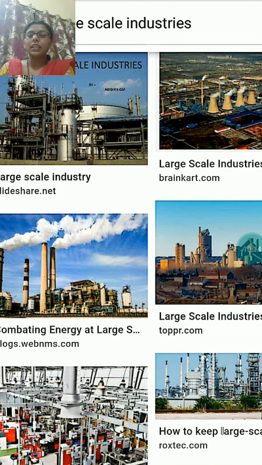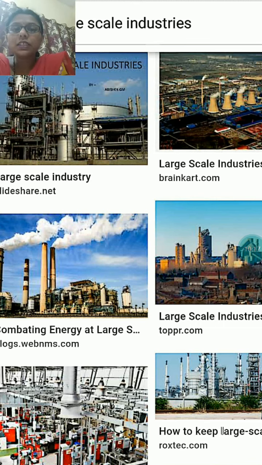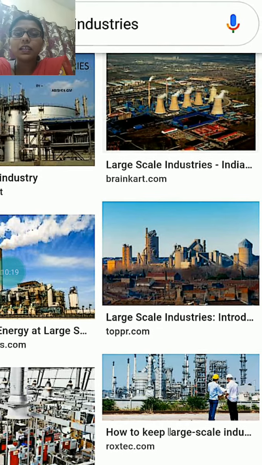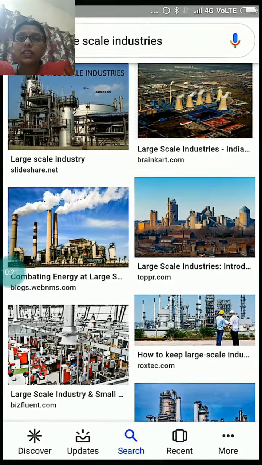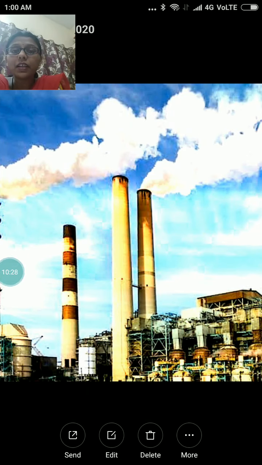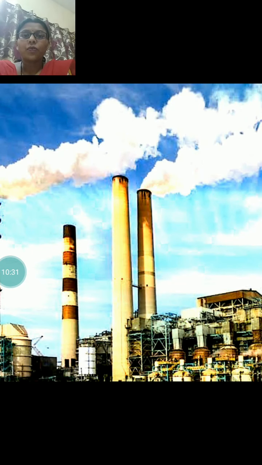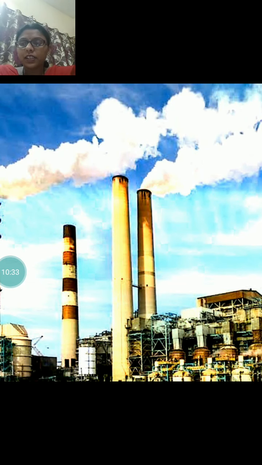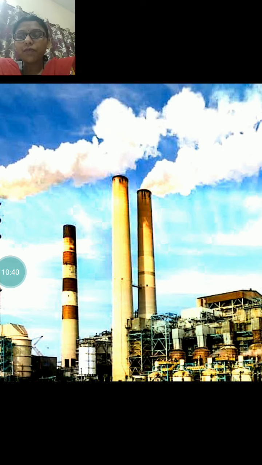Now, industries and environment. What are the effects of industries on environment? Here you can see industries are very important for the economic growth and development of the society, but these industries are very harmful for our environment.